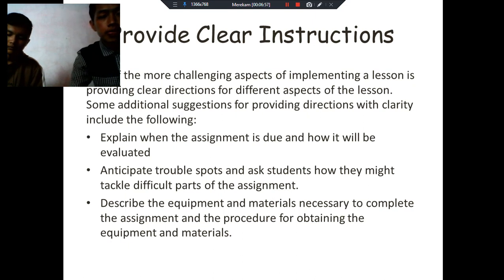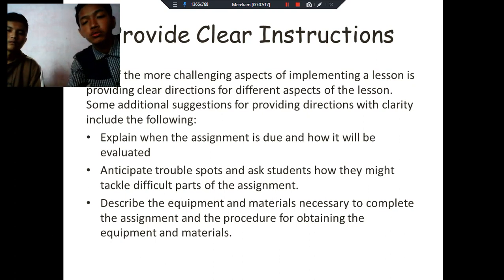Provide clear instruction. One of the more challenging aspects of implementing a lesson is providing clear direction for different aspects of the lesson. Some additional suggestions for providing direction with clarity include the following. Explain when the assignment is due and how it will be evaluated. Anticipate trouble spots and ask students how they might tackle difficult parts of the assignment. Describe the equipment and materials necessary to complete the assessment and the procedure for obtaining the equipment and materials.